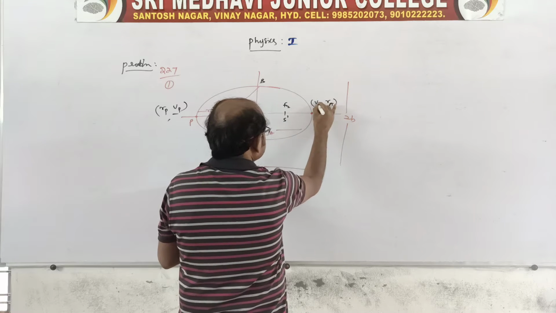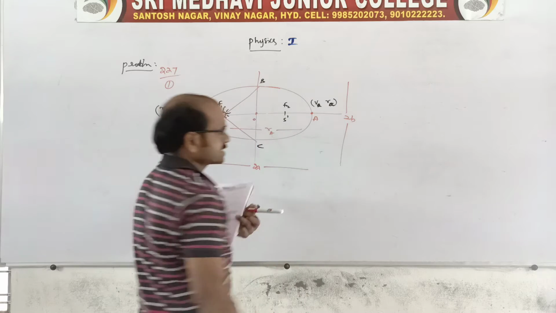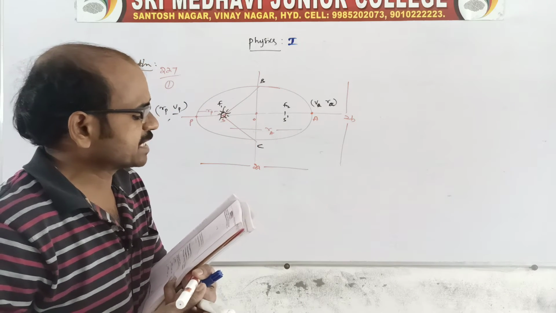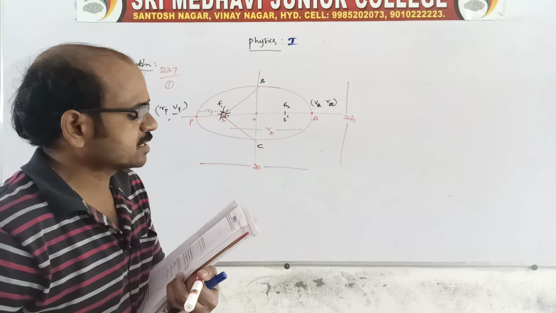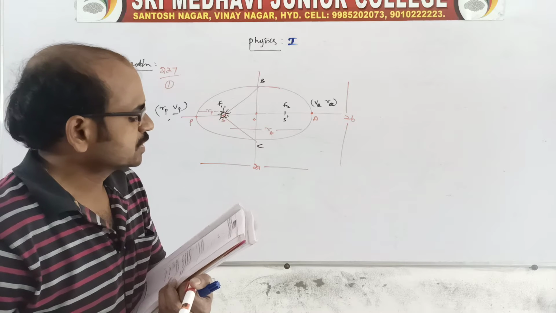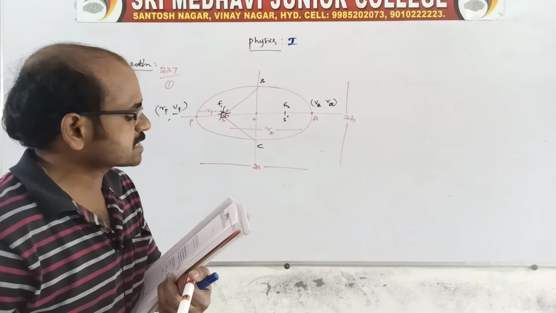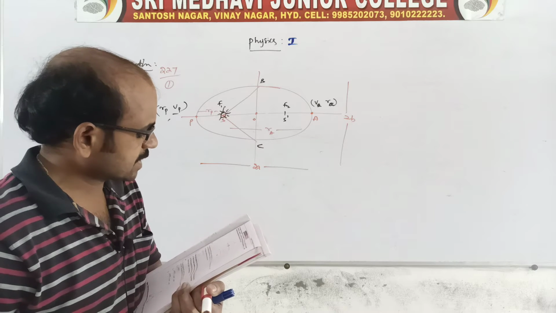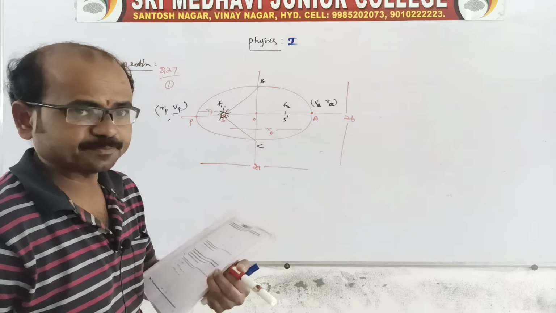A for what? We can say apogee, or we can say aphelion. In this given figure, one is the perihelion and the other is the aphelion, or we can also call it apogee. Will the planet take equal times to travel it? Let the speed of the planet be... it is asking the ratio of speeds of a planet.